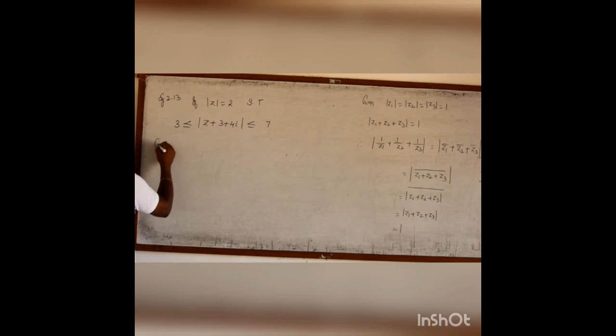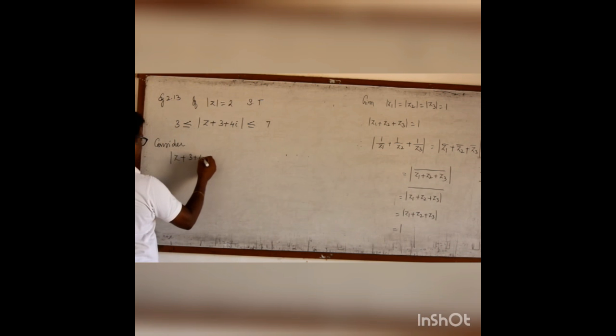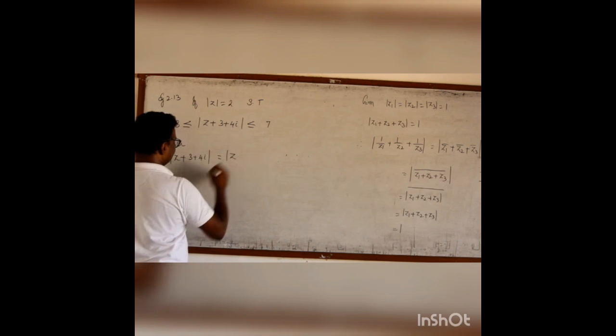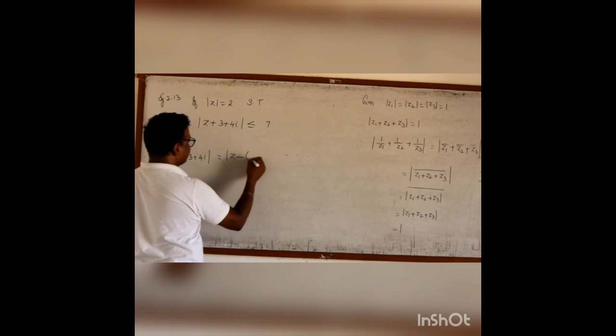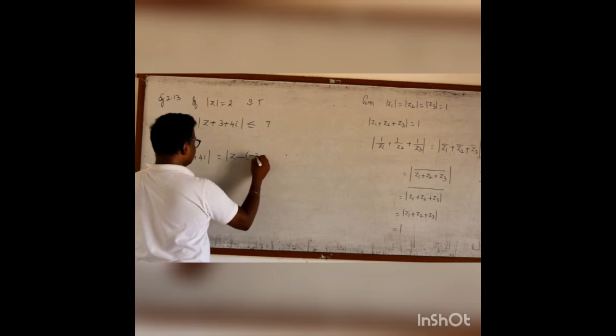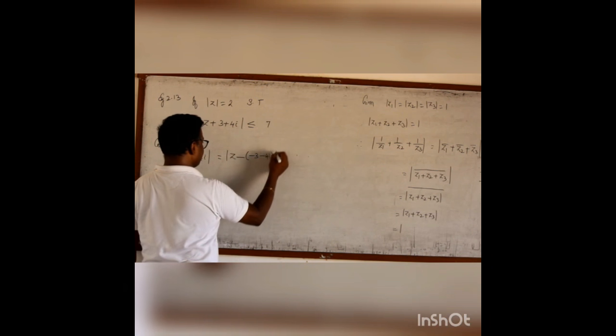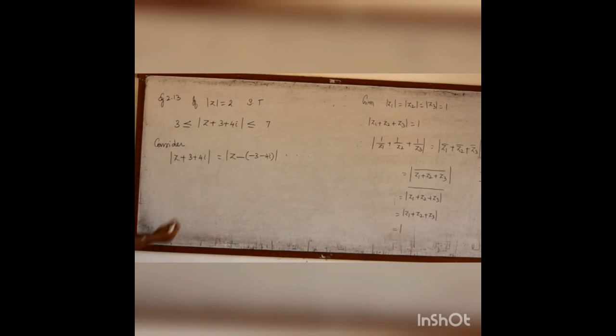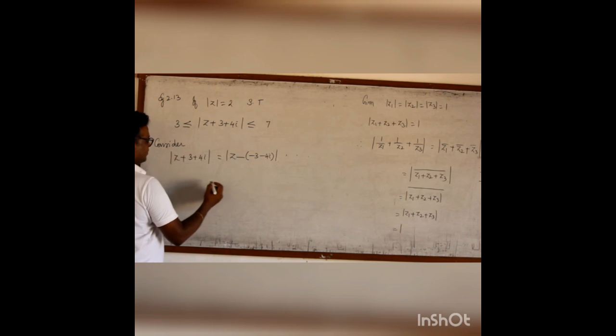Now let me consider this modulus. Consider modulus of Z plus 3 plus 4i. I can write this as modulus of Z minus of minus 3 minus 4i. I'm just taking one minus sign out, then it becomes minus 3 minus 4i.